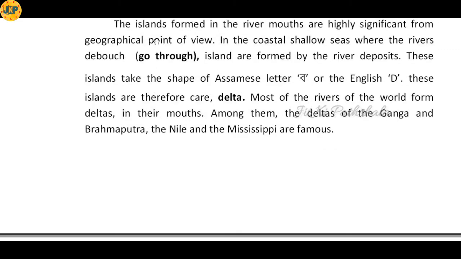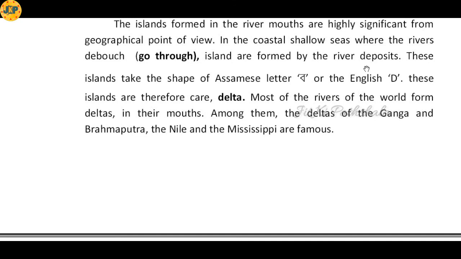The islands formed in the river mouths are highly significant from a geographical point of view. In the coastal shallow seas where the rivers debouch, means go through, islands are formed by the river deposits. So the islands that are formed in the rivers are very much important, and especially in the coastal area where the river flows, some islands are formed by the deposition of the sediments carried by river water.